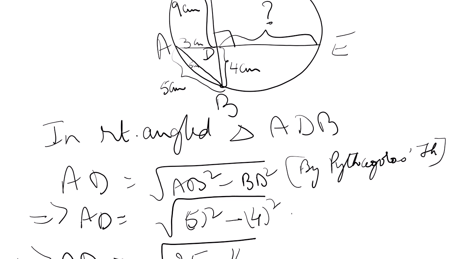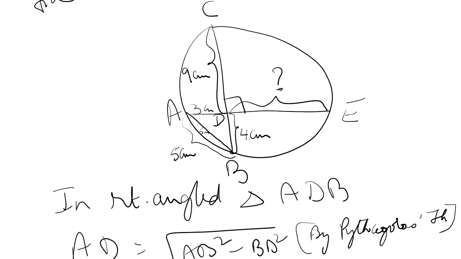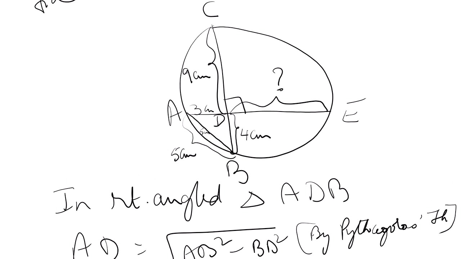Now, two chords are intersecting internally. Which are the two chords? One is AE, the other one is BC. They are intersecting internally at D. So their product of the segments is equal. Do you know that theorem?